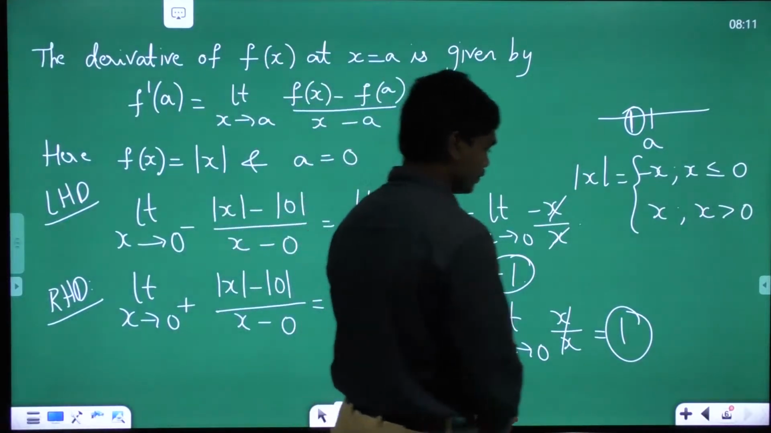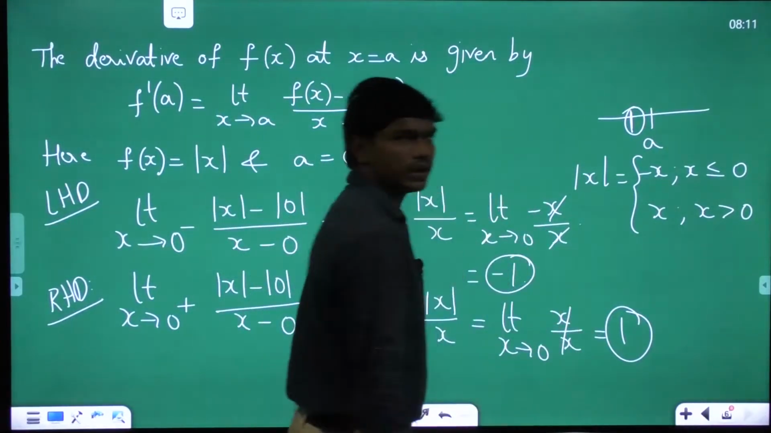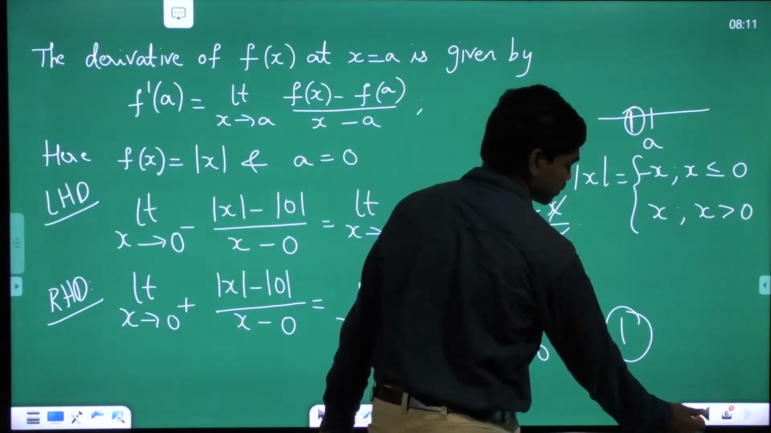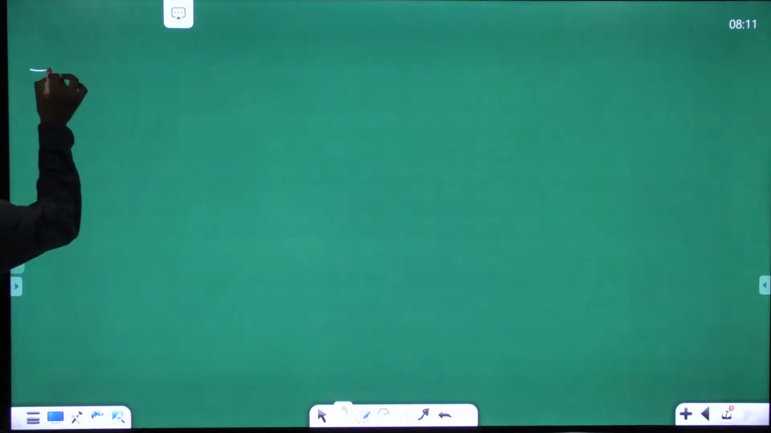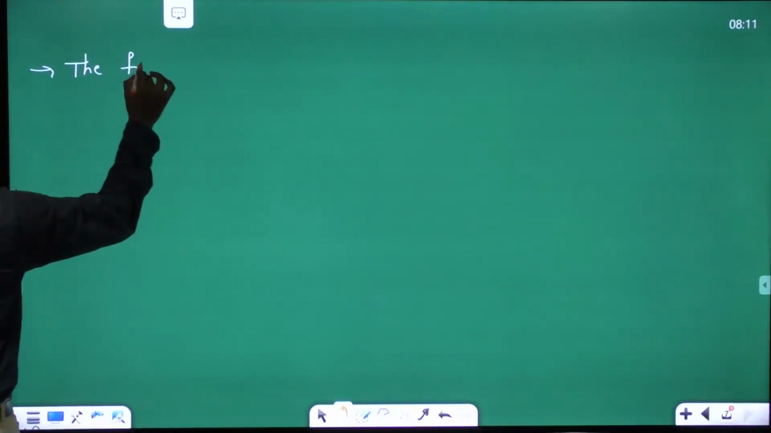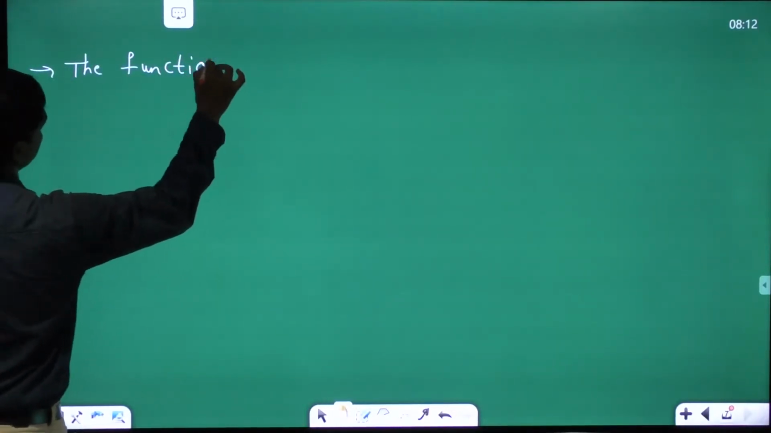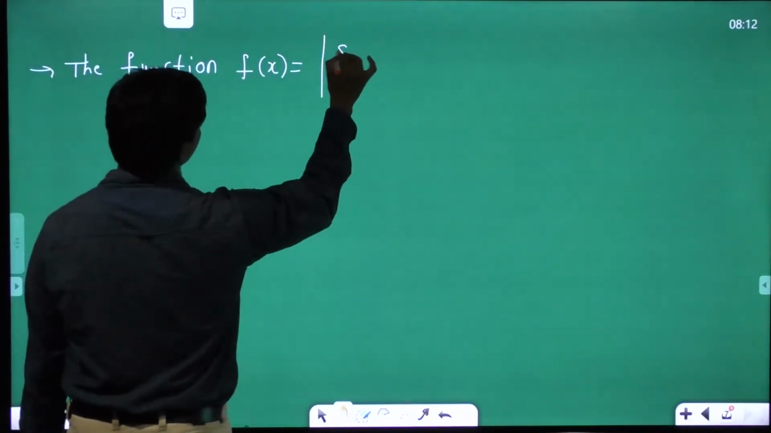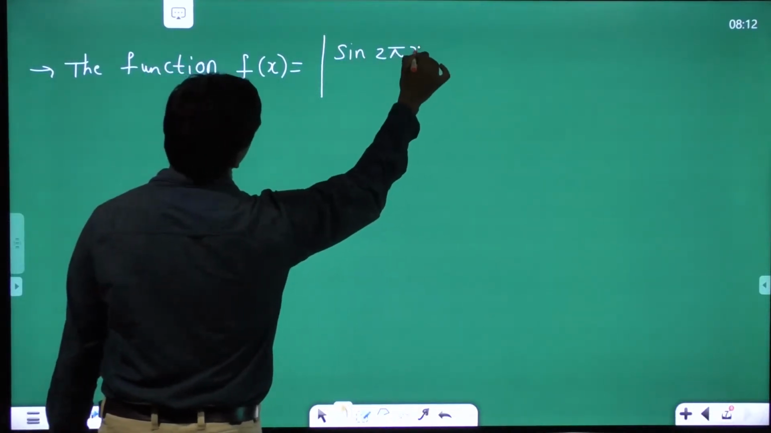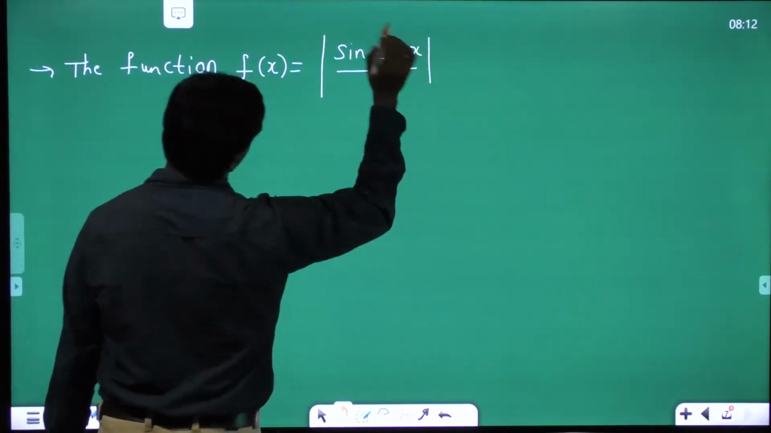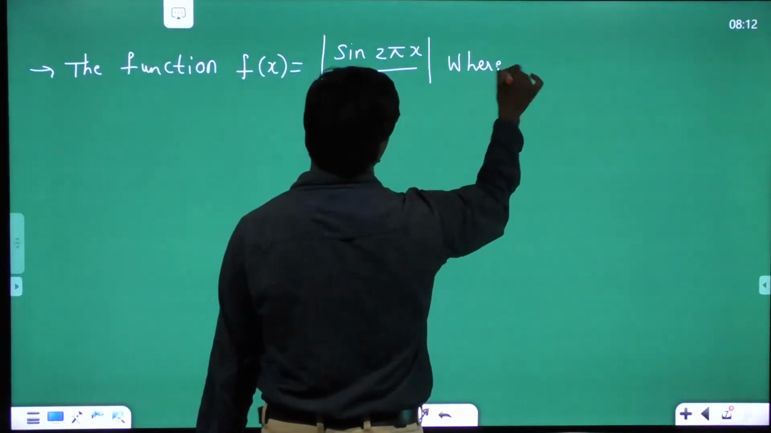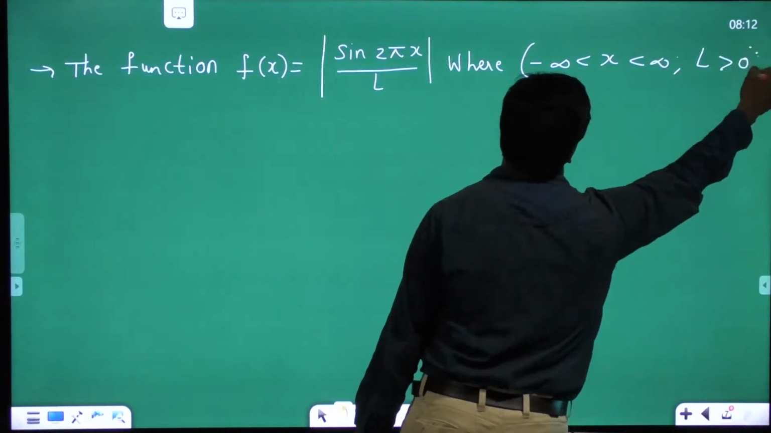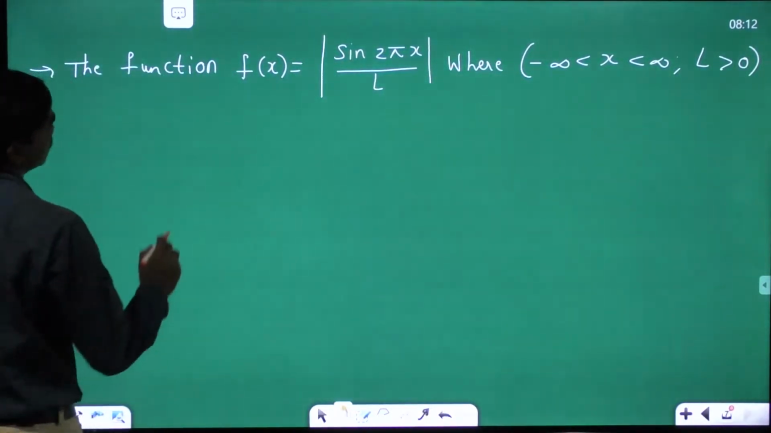Okay, now I would like to give you a question. Could you try it for me? See here. The function f of x is equal to modulus of sine 2 pi x by L, where x is on the real axis, complete real axis, and L is a positive number, for example. It could be a real number in simple case.